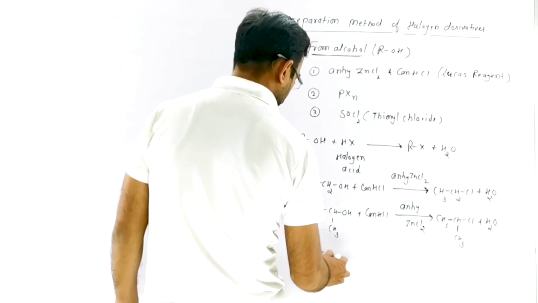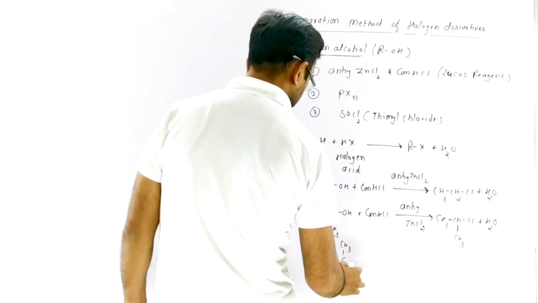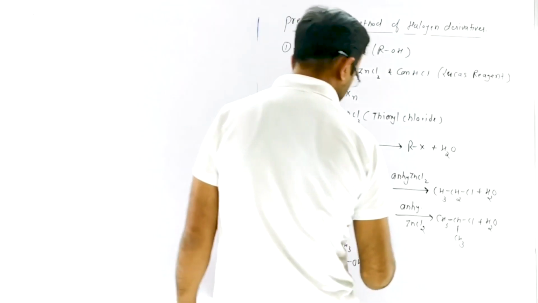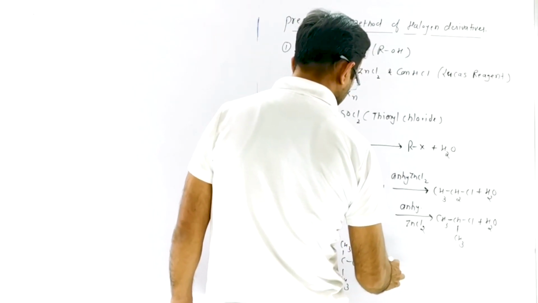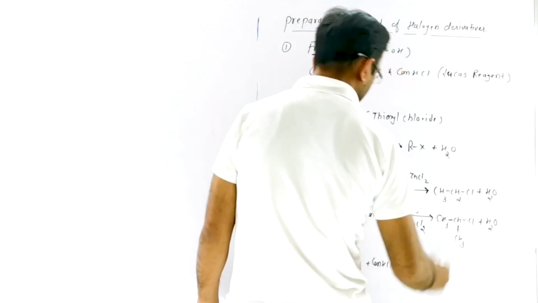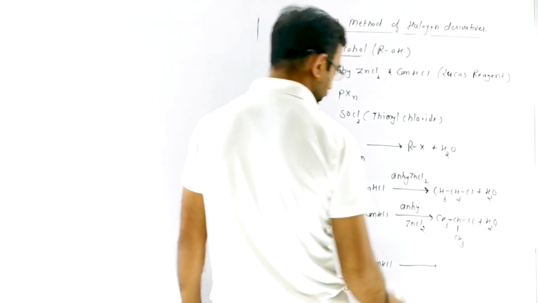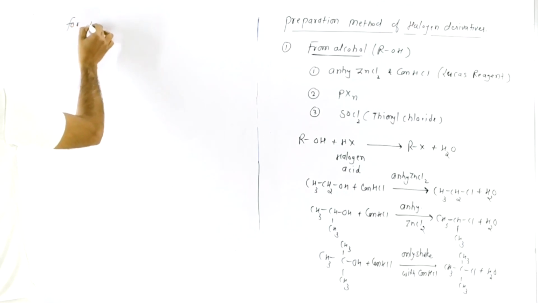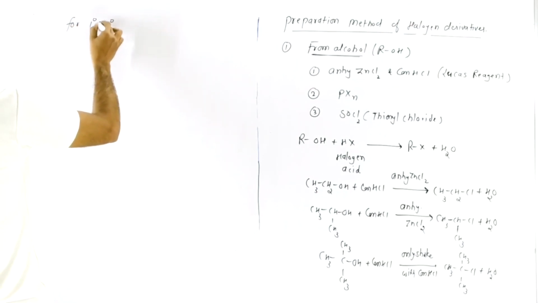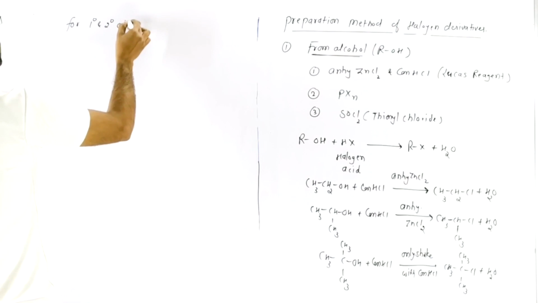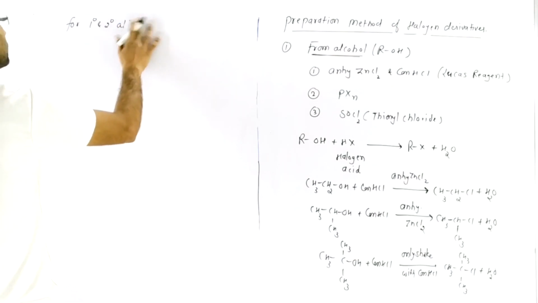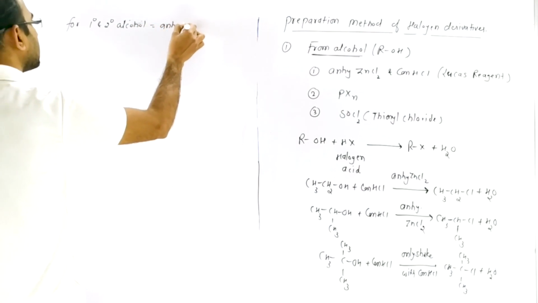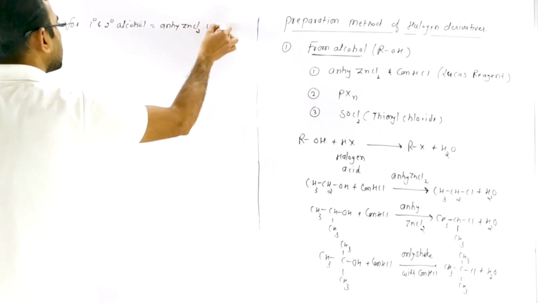But if you use tertiary alcohol plus concentrated HCl, then we do not use anhydrous ZnCl2. So the important point is that for 1 degree and 2 degree alcohol, anhydrous ZnCl2 is used.